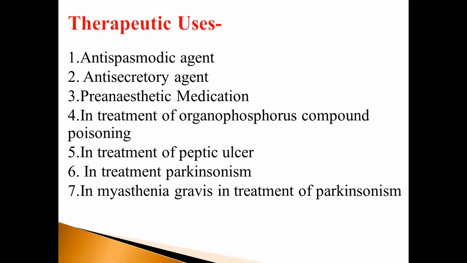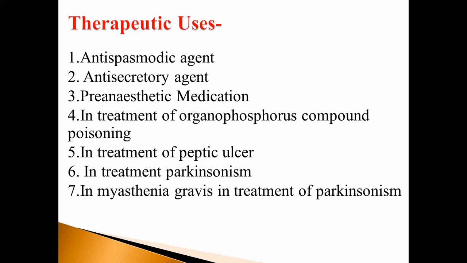A pharmacological agent administered beforehand to make anesthesia smoother and more agreeable for the patient is termed pre-anesthetic medication. Okay, good. Then in the treatment of organophosphorus compound poisoning, atropine sulfate is the antidote.